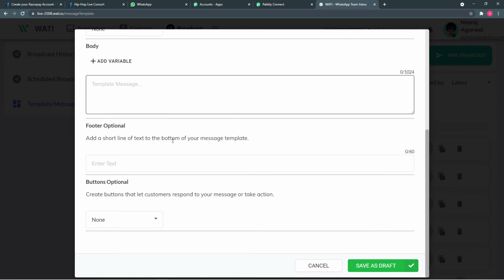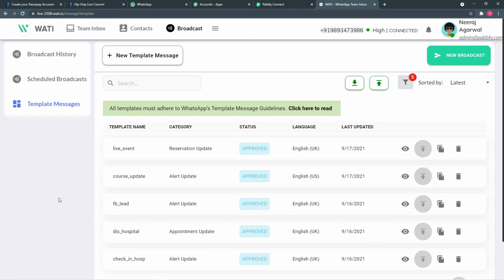After doing this, you have to save this template as a draft by clicking here, and after getting your draft saved, you have to click on this submit template option. After your template is submitted, WhatsApp's parent company Facebook will review and approve your template. It takes 30 minutes to 2 days to get a template reviewed and approved by Facebook. Typically it takes only a few hours.